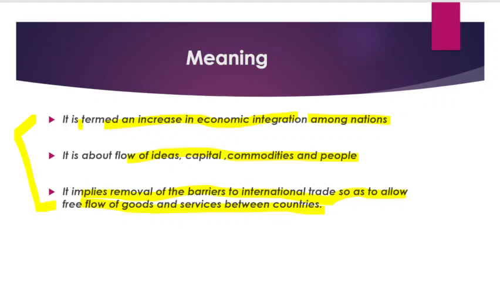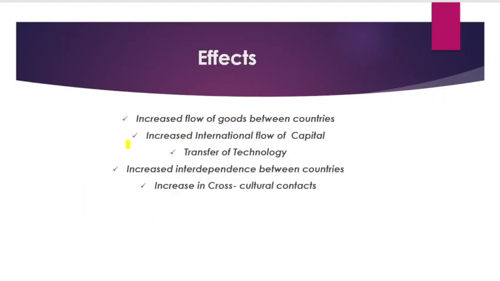Now we'll see the effects of globalization. As you can see here, there are a total of 5 effects. We'll go into each of them one by one. The first is increase in flow of goods.